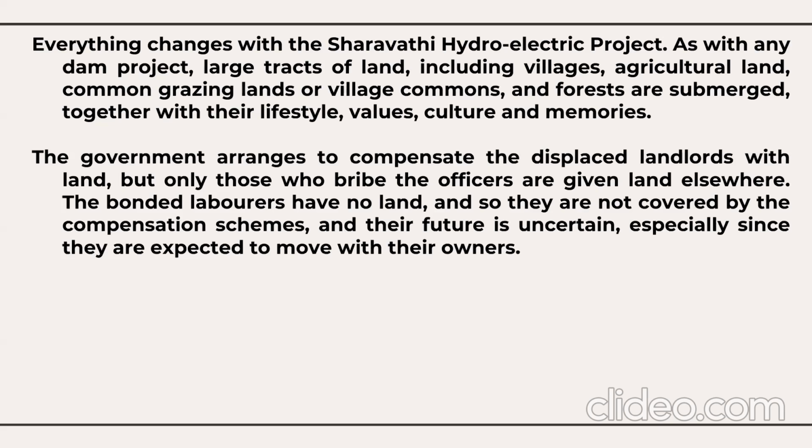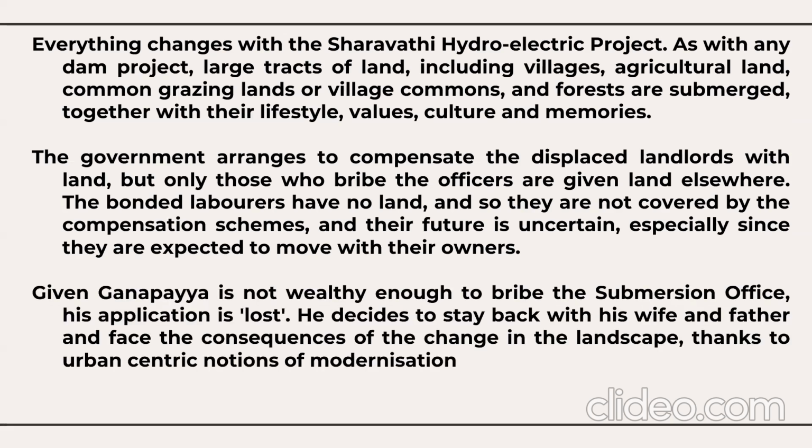The government arranges to compensate the displaced landlords with land, but only those who bribe the officers are given land elsewhere. The bonded laborers have no land, so they are not covered by the compensation schemes, and their future is uncertain, especially since they are expected to move with their masters. Since Ganpaya is not wealthy enough to bribe the submersion officer, his application is lost. He decides to stay back with his wife and father and face the consequences of the change in the landscape, thanks to the urban-centric notions of modernization.